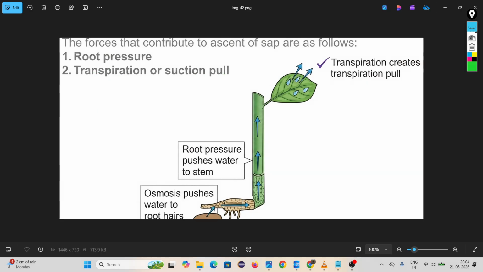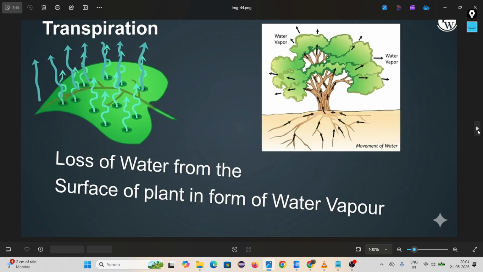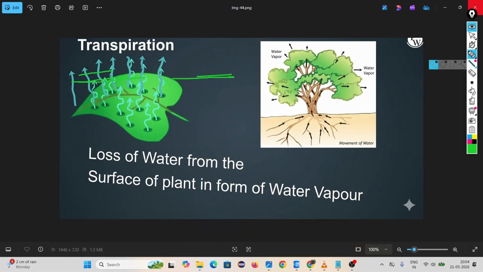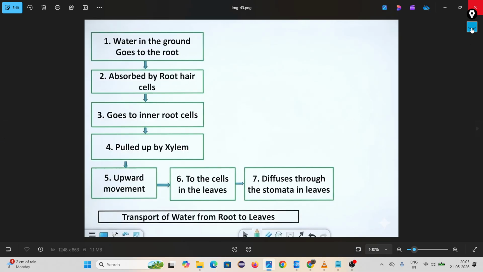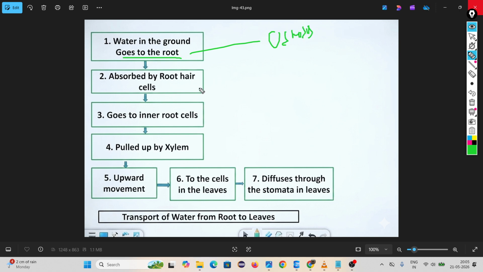Then what do you mean by transpiration? Transpiration is nothing but loss of water from the surface of the plant in the form of water vapors. Then how is this happening entirely? Look. First, water in the ground goes to the roots through osmosis, absorbed by root hair cells. Goes to inner root cells.